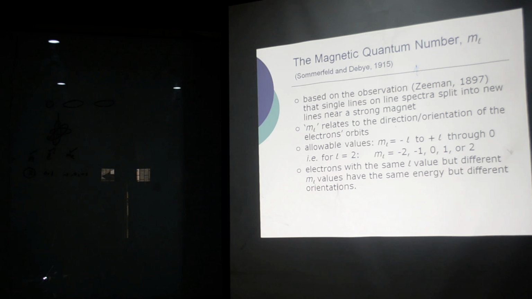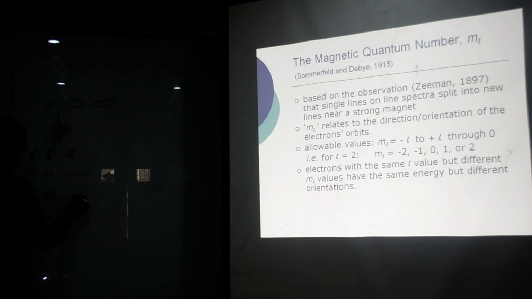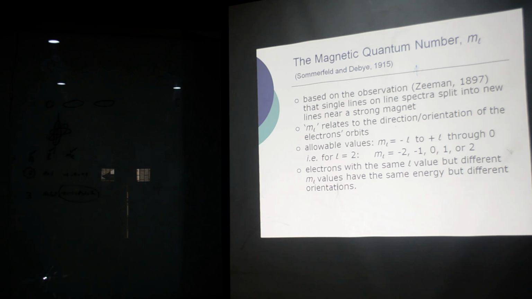Similarly, when you take n is equal to 3, for example, then L will be equal to 0, 1, 2, and ML will be equal to 0, minus 1, minus 2, plus 1, plus 2. So all I need is to find the value of n. Other values are related with it.